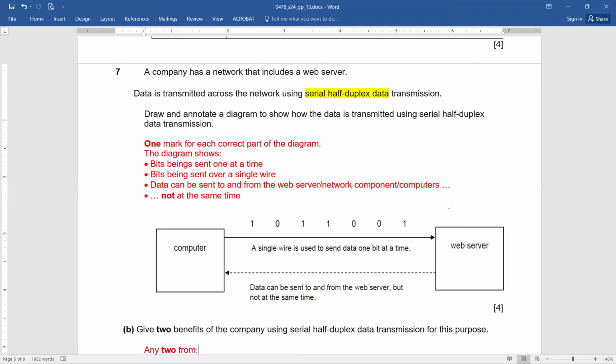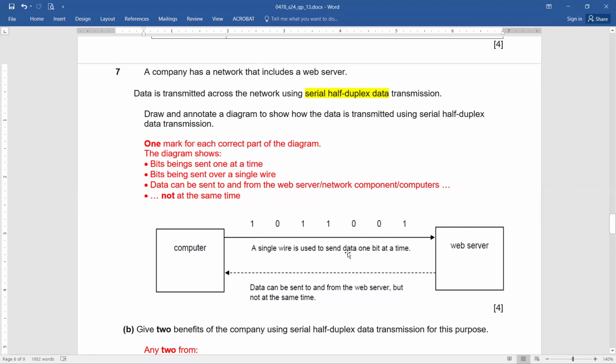So if you have paid attention to these minor details, you have drawn a computer and the web server, you have shown the movement of the bits along a single wire, and we have mentioned this important line: a single wire is used to send, because they are saying annotate. So that is very important. Draw and annotate the diagram.